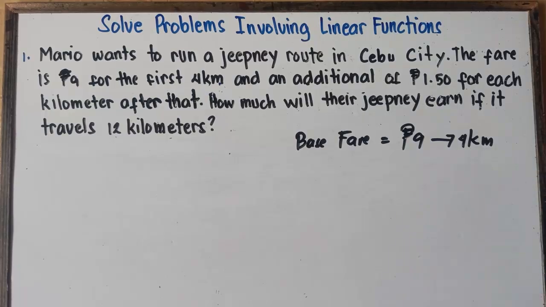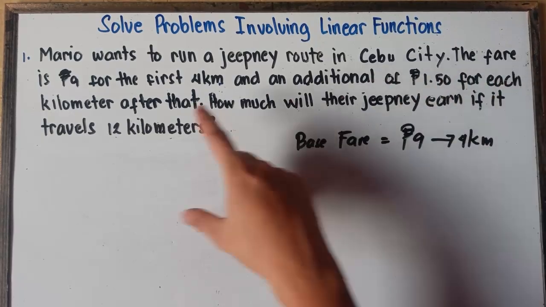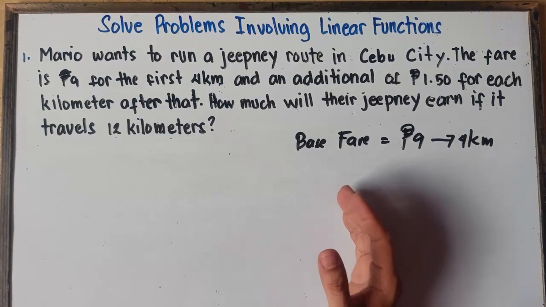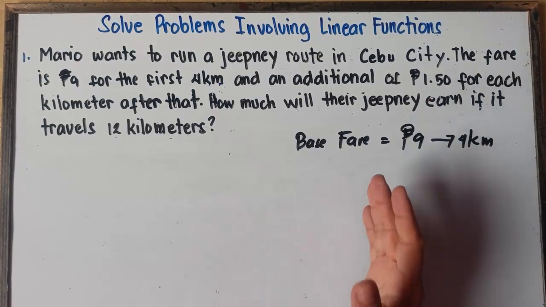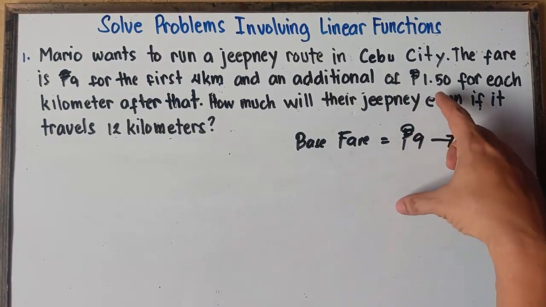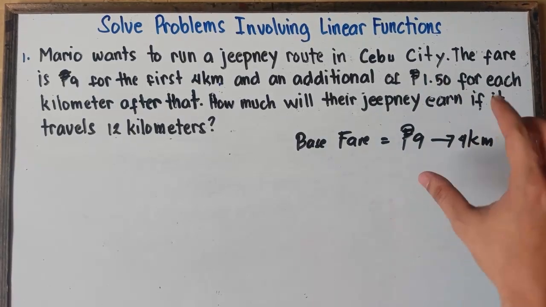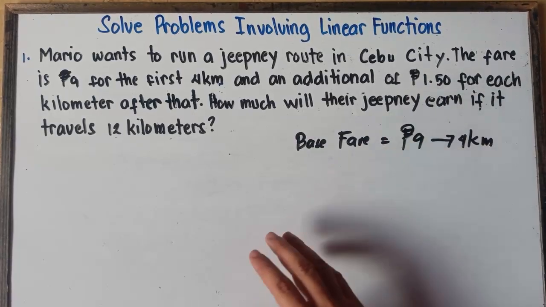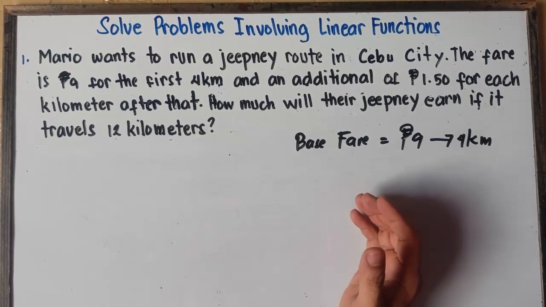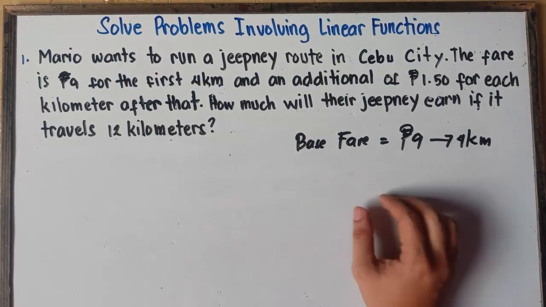Now the second statement says an additional 1 peso and 50 cents for each kilometer after that. So on the 5th kilometer, you will add 1.50. On the 6th kilometer, you will add 1.50. On the 7th kilometer, you will add 1.50. After the first 4 kilometers, you will add 1.50 for every kilometer, and so on.